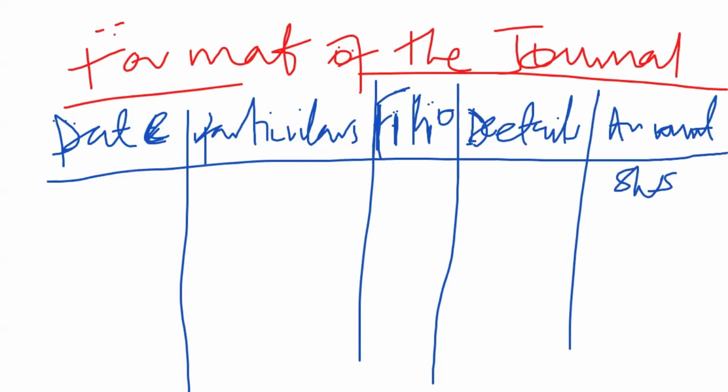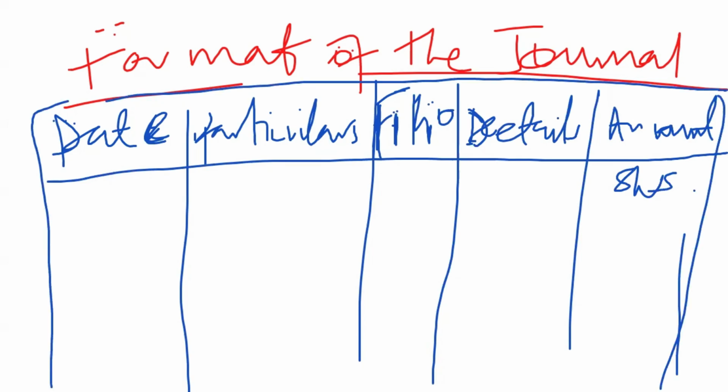So here it depends on the heading that you have. It might be a sales journal. So any heading that you want to give to this format, if it is a sales journal, then you call it a sales journal on the top, then you proceed and go ahead to write what you want to write. But the same format will work for purchases journal. The same journal will work for the returns of both purchases and the sales.